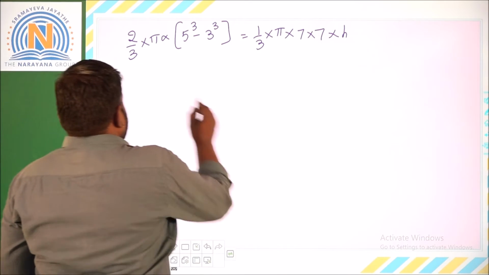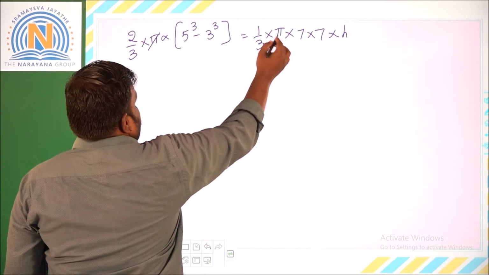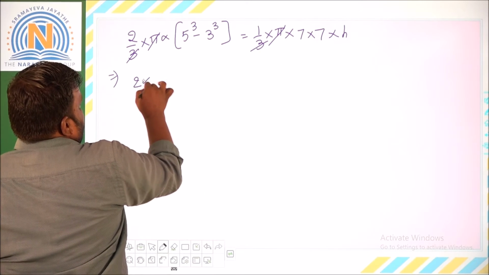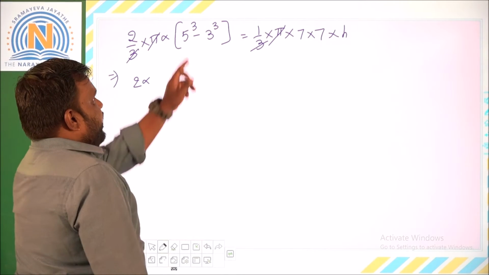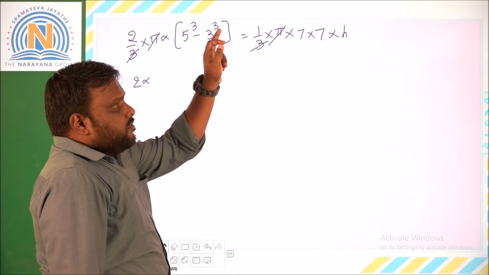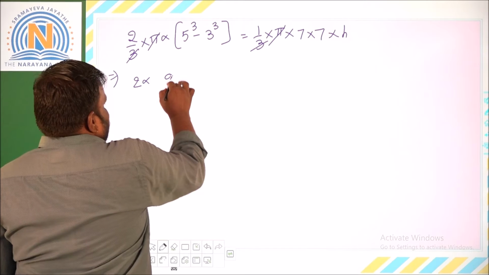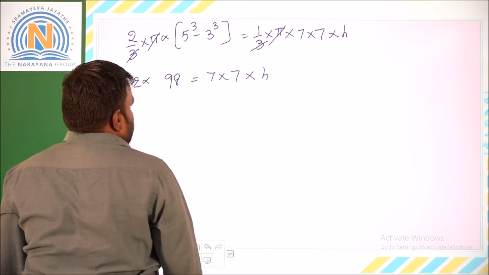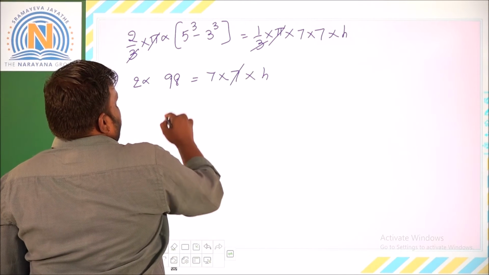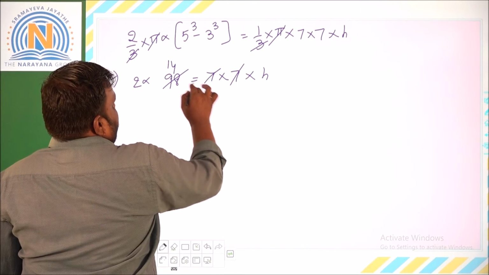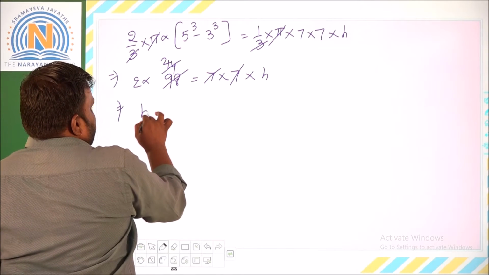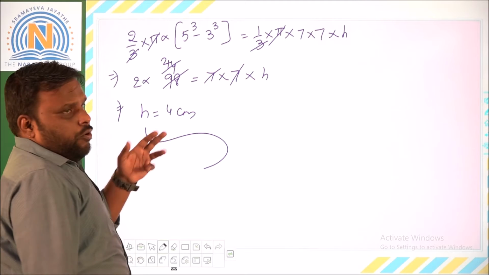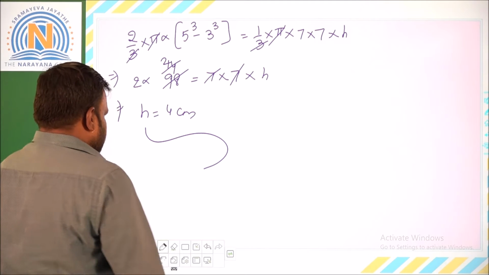Now on further simplification, pi gets cancelled, and even 3 gets cancelled. So I am left with 2 into 5 cube, which is 125, minus 27. So 125 minus 27 gives you 98, which is equal to 7 into 7 into h. Now we can see 7 1 times, 7 14 times, and 7 1 times, 7 2 times. So I am left with h is equal to 2 into 2, that is 4 centimeters. This is the height of the cone that we had to find out. This completes the second question.